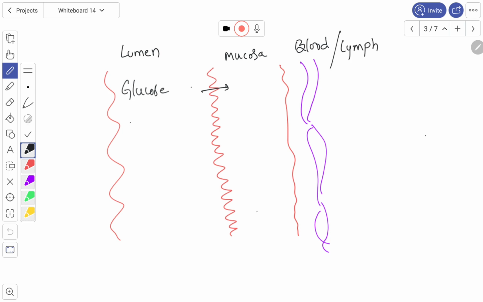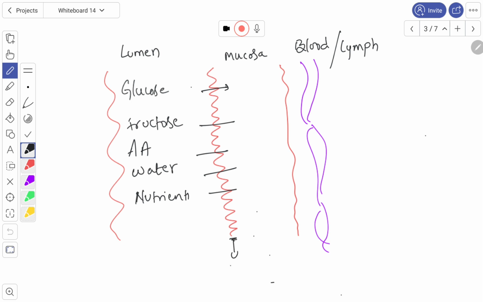Similarly fructose, amino acids, water, and some of the nutrients. All these substances should enter into the mucosa through this epithelium. This one is the epithelial cells. Again, from the mucosa they are absorbed into the blood. So this is the sequence.